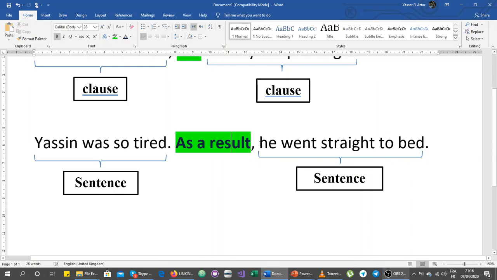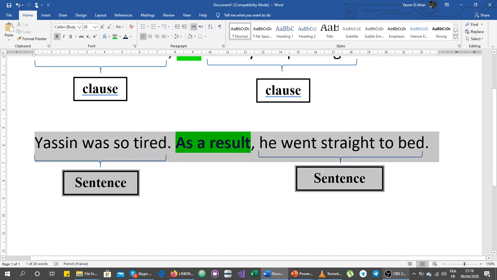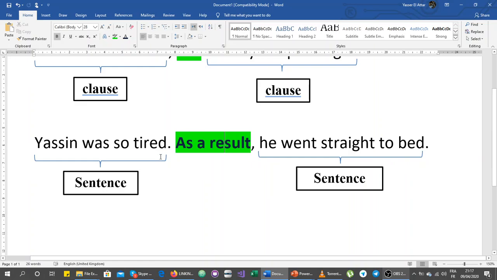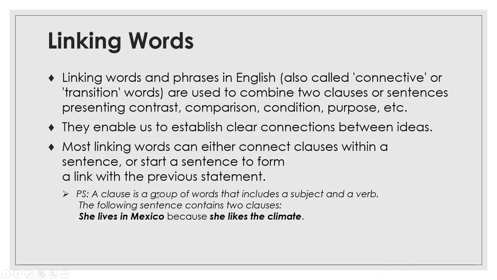Okay, so here we have the second sentence, sentence number 2. So "as a result" is the linking word to link the two sentences. All right, I hope it is clearer now. Let's proceed. So a clause is a group of words that includes a subject and a verb. The following sentence contains two clauses. This is just an example to explain what a clause means.